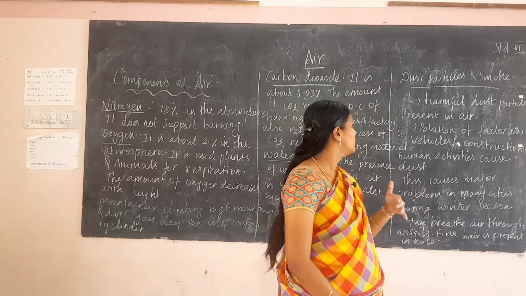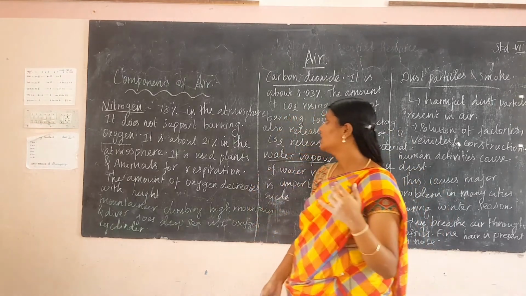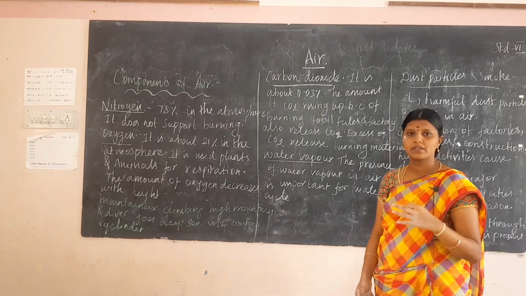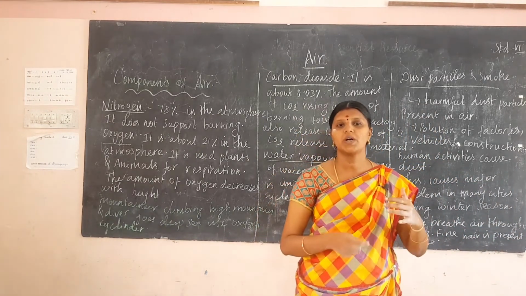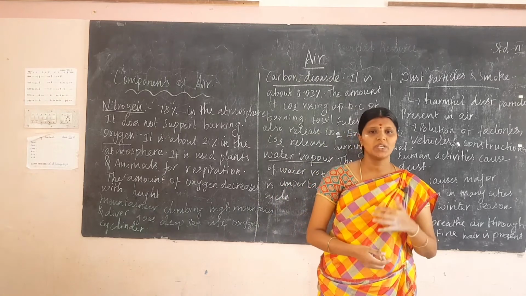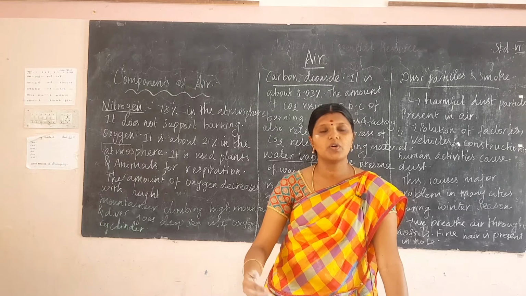Okay, so the main components of the air are nitrogen, oxygen, carbon dioxide, water vapor, smoke and dust particles. Nitrogen is the major part of the air. It is about 78% in the atmosphere. It does not support burning.